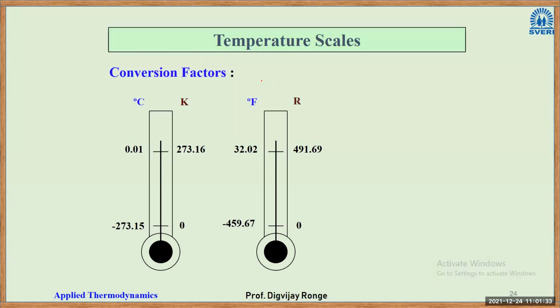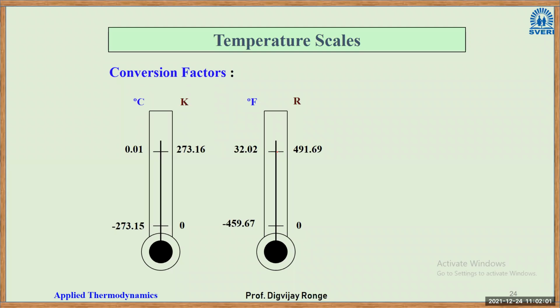So conversion factors, right? These are the two scales. One is Kelvin scale and another is Rankine scale. In Kelvin scale, there is a bottom point here, it is 0 Kelvin and minus 273.15 degrees Celsius. And there is another point at 273.16 Kelvin.